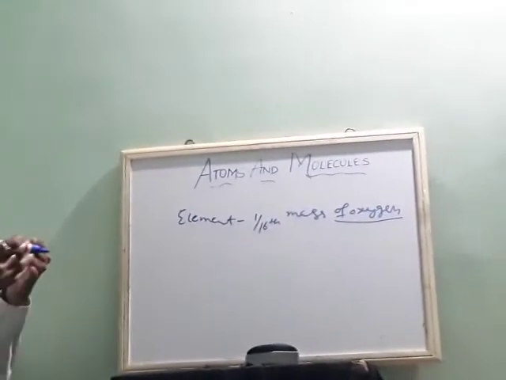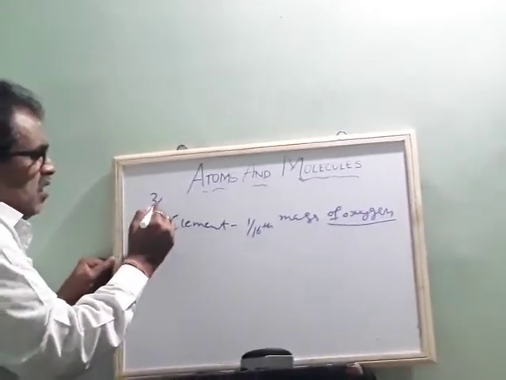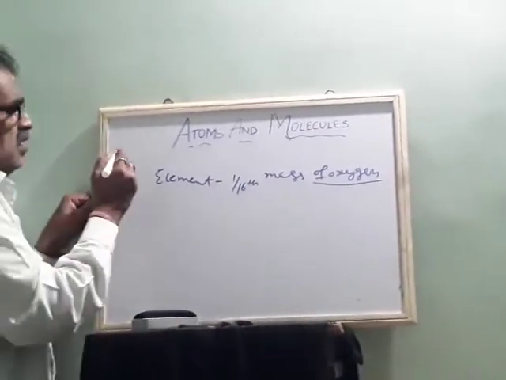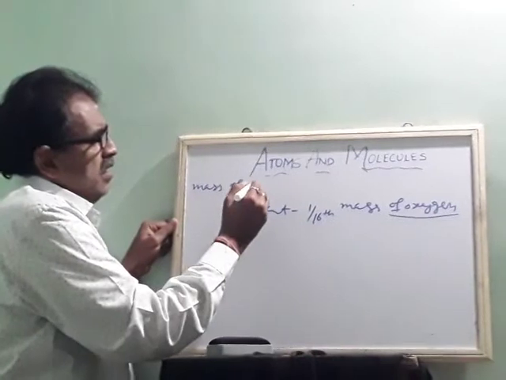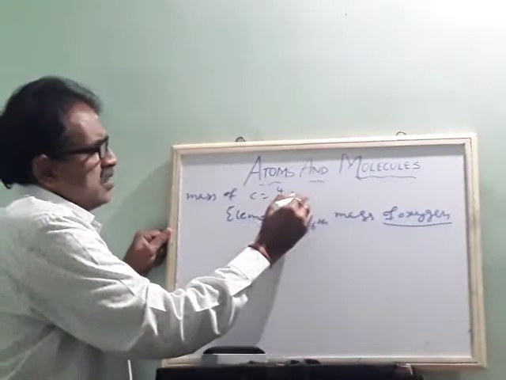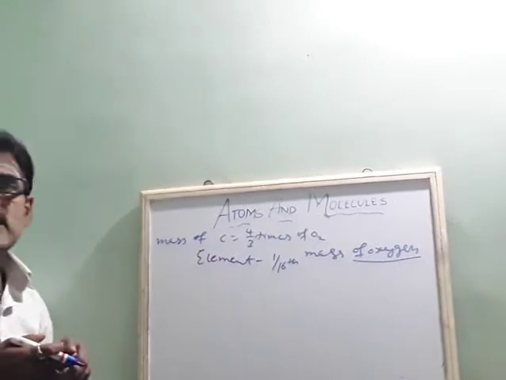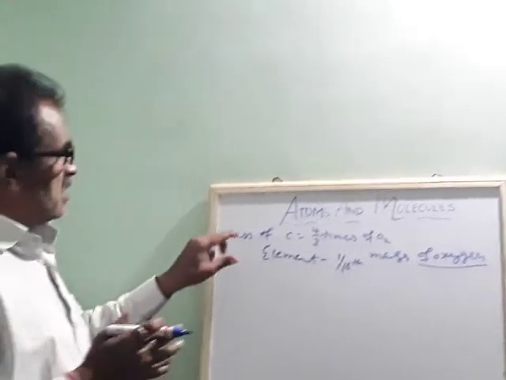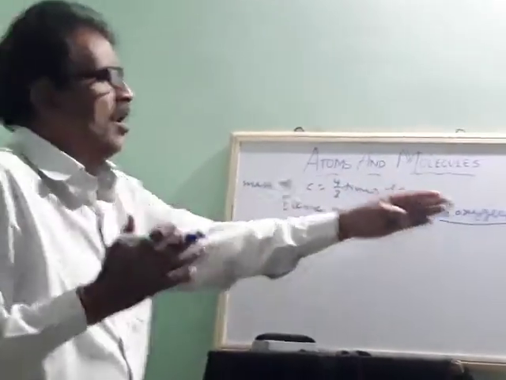Earlier finding the atomic mass was so difficult because, see, I told you the mass of carbon is 4 by 3 times that of oxygen. If I read like this, it is not a whole number, and there will be a little confusion to find the mass. To avoid the confusion, they tried to compare almost all the elements with the standard of oxygen.